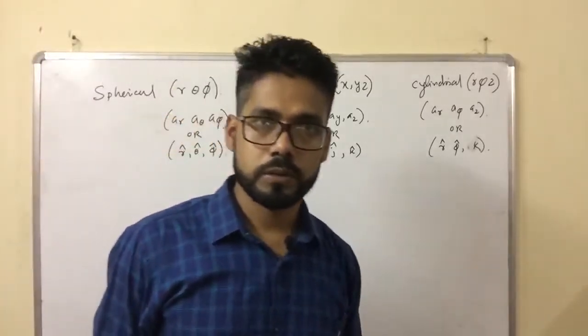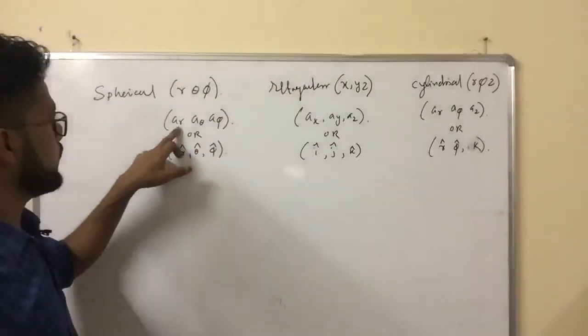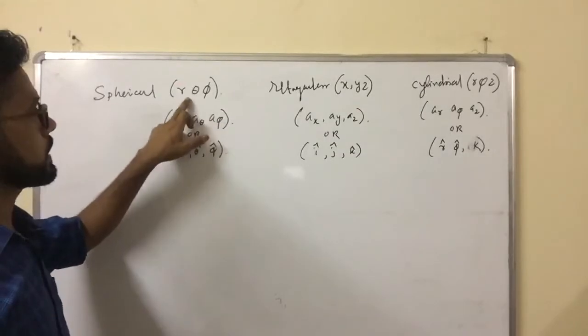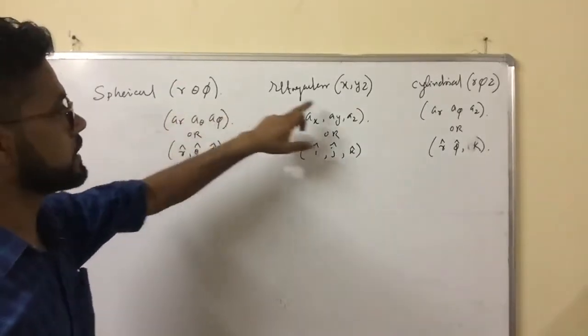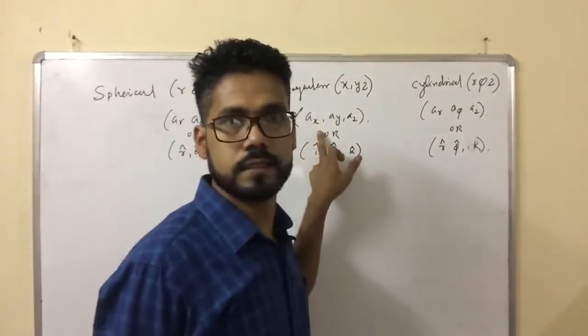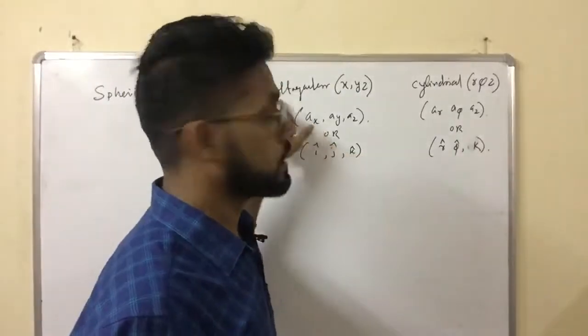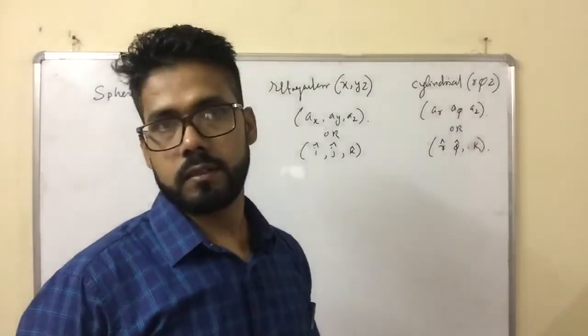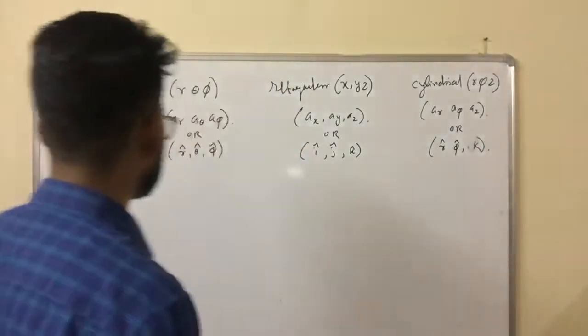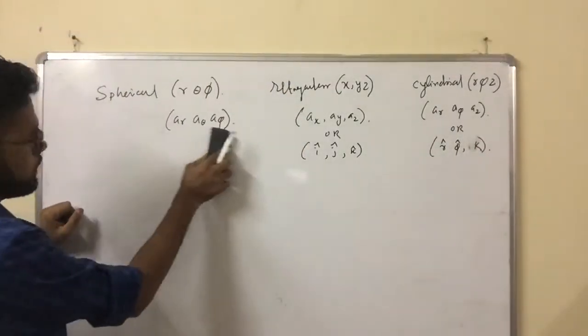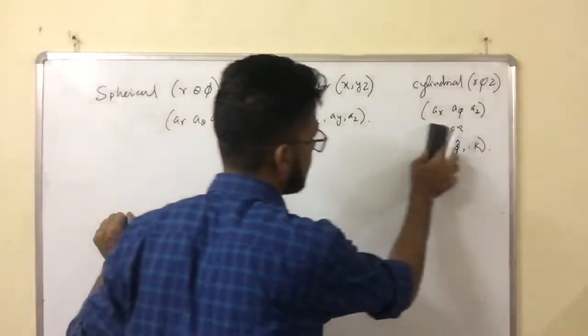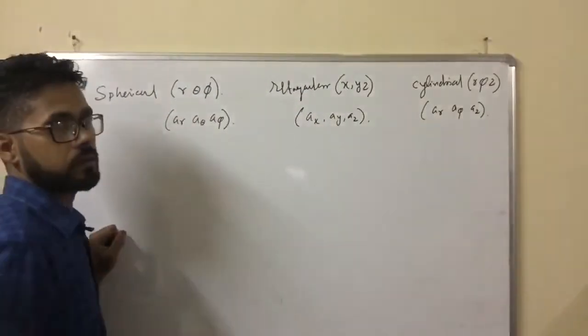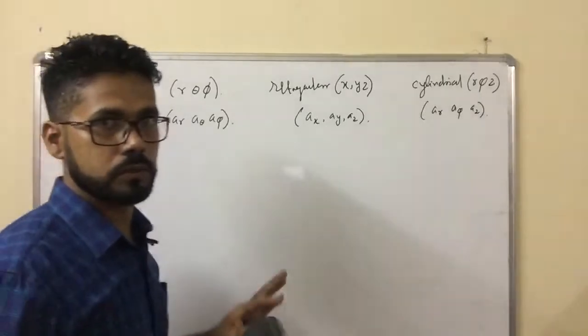So to avoid confusion, I simply write AR, A theta, A phi. These are the unit vectors of the spherical coordinate system. These are the unit vectors of the rectangular coordinate system, and AR, A phi, AZ are the unit vectors along cylindrical coordinates. So I will not use that part. I will simply write this. It is the better way to represent them all the time without any confusion.